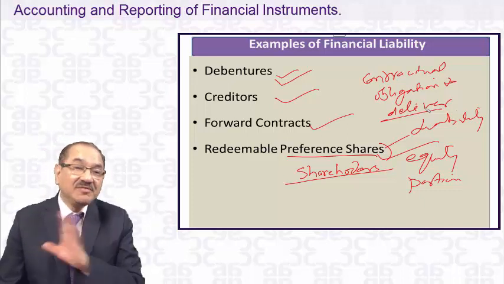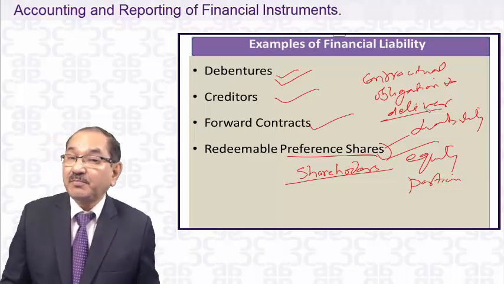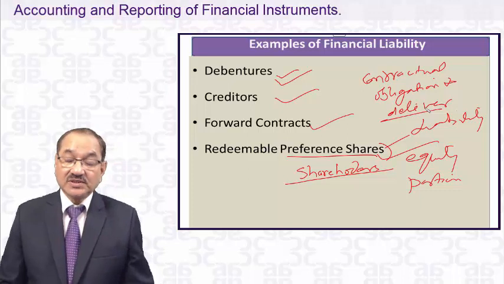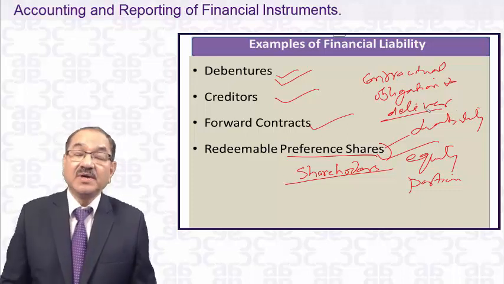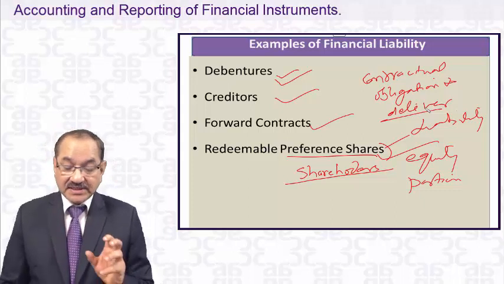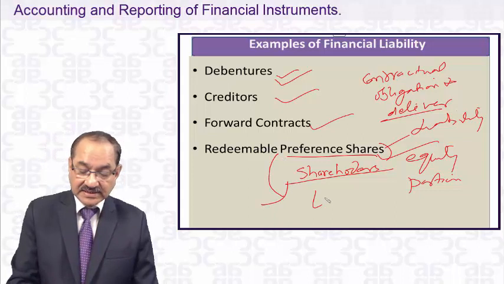But till they are redeemable, they will not be treated as a part of the shareholders fund. They will go on the liability side. So that's the biggest change which will come after implementation of these standards. So that's redeemable preference shares. Whenever in the exam, you will say it is a liability.